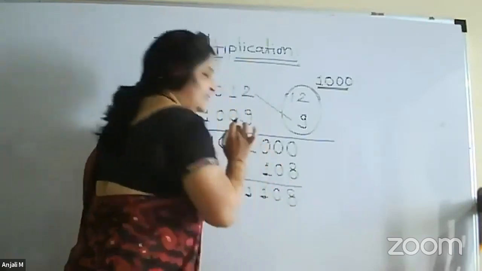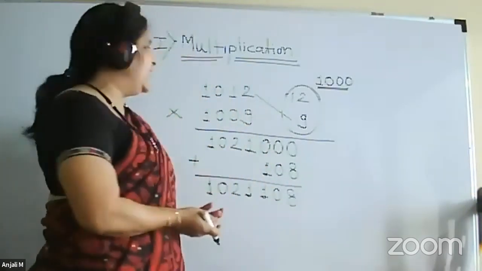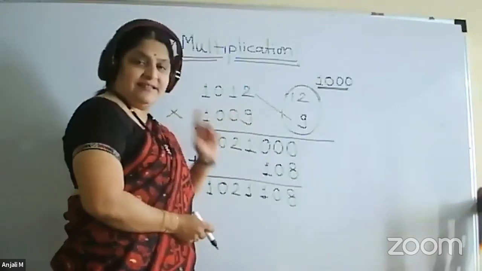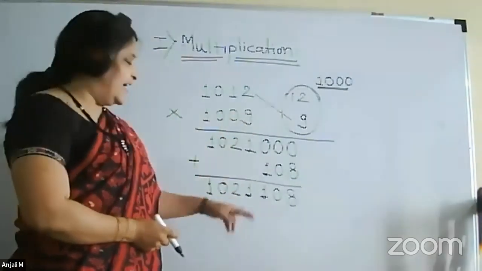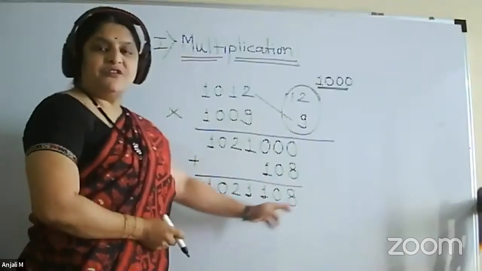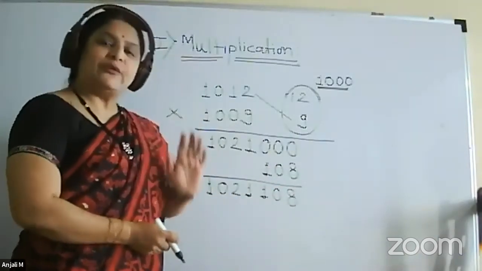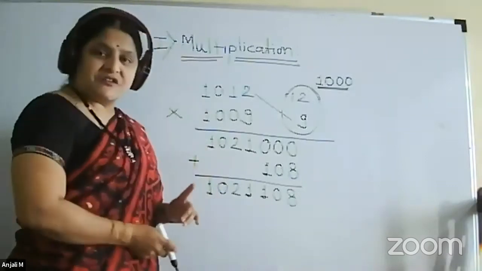108. So this will be the multiplication of 1012 and 1009. You can check the answer with your calculator. So this is the method. Just go through it again. What is the first step?